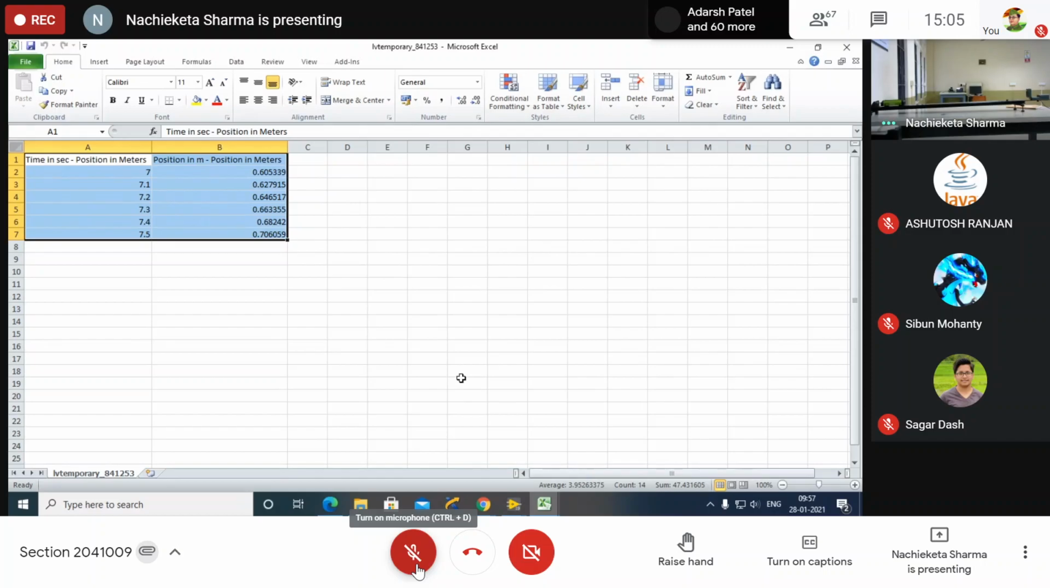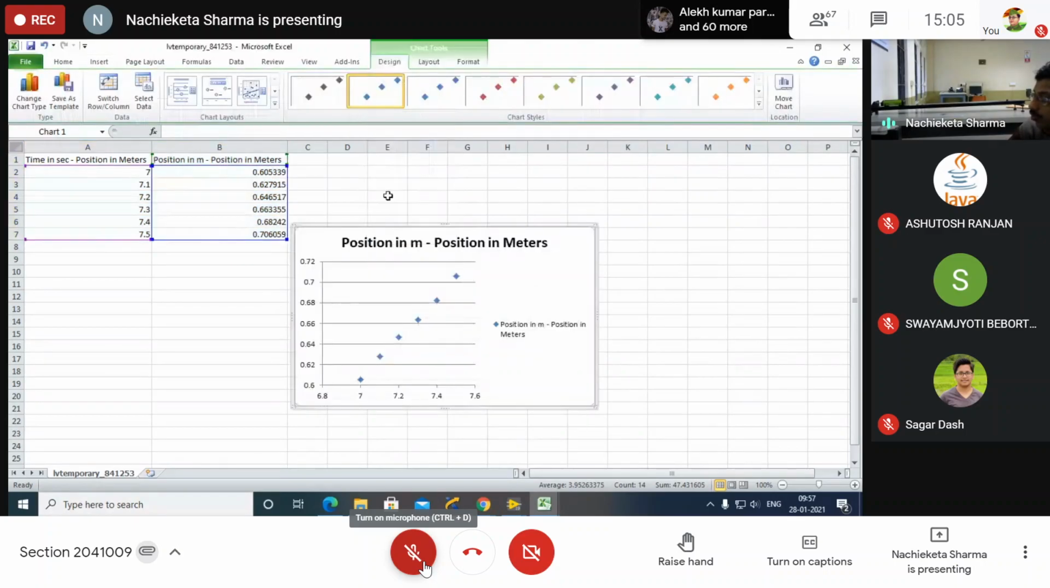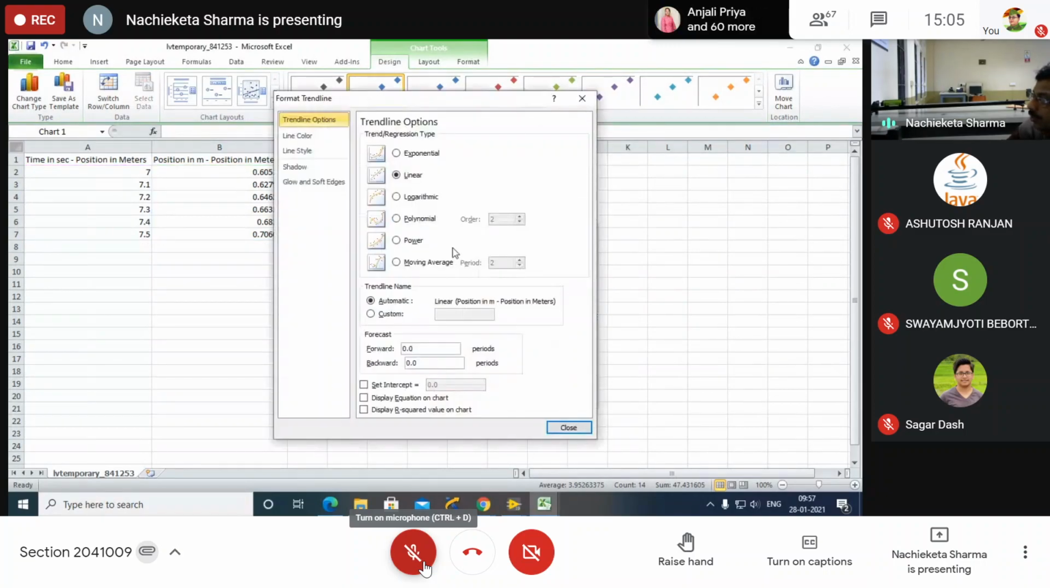Have you written? Yes, sir. Then go the same way. Insert, scatter, the first one. Click on any one point, right click, add trend line, polynomial, display equation on chart and close it.